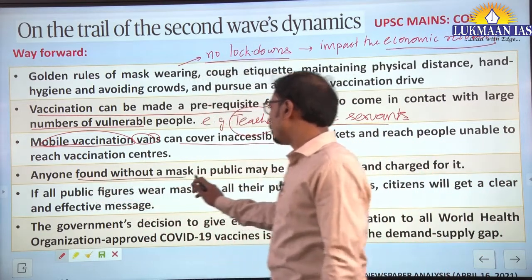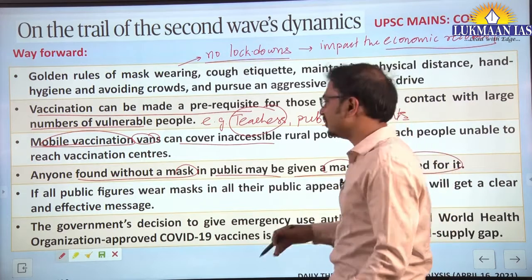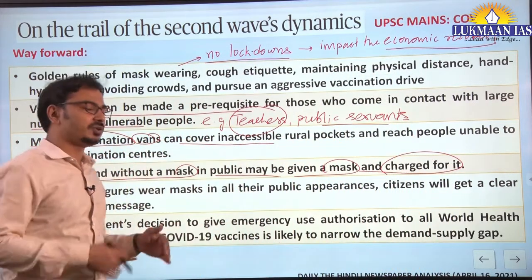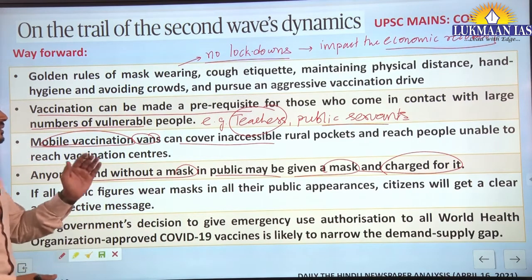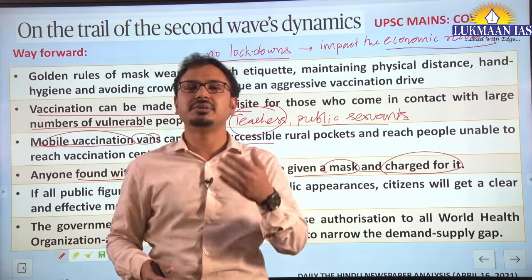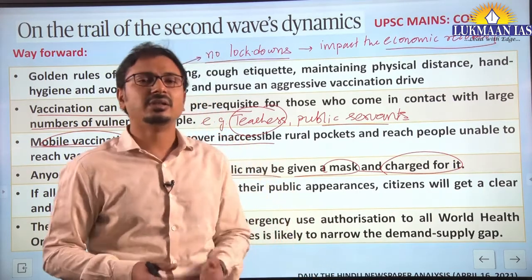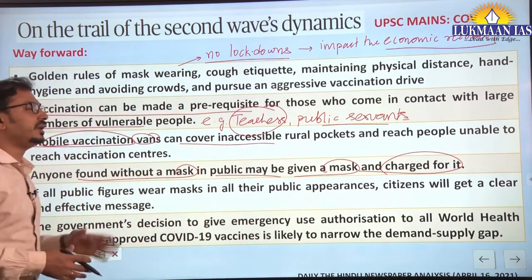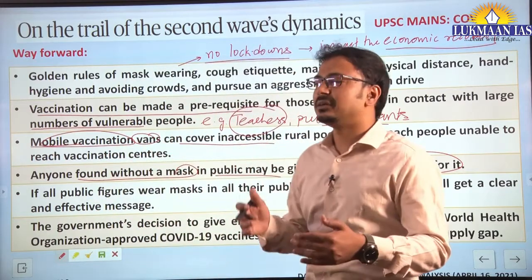Anyone found without a mask in public may be given a mask and charged for it. Now this is a very simple, straightforward method. Instead of charging hefty fines, those persons who are not wearing a mask can be given a mask and charged a nominal fee of 50 or 100 rupees. This is a unique way to make them realize that they need to wear the mask. Surely this is beneficial.